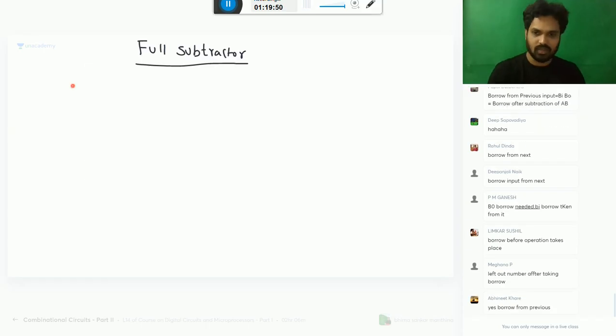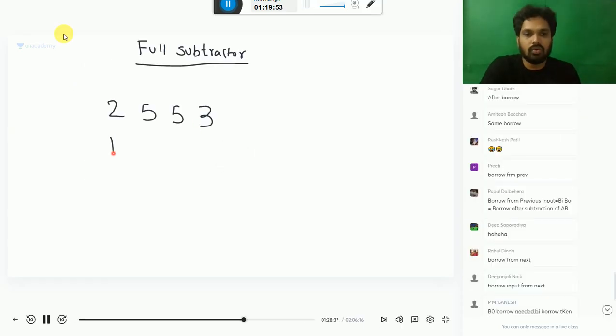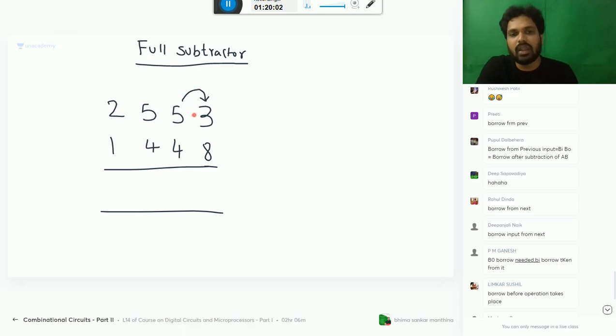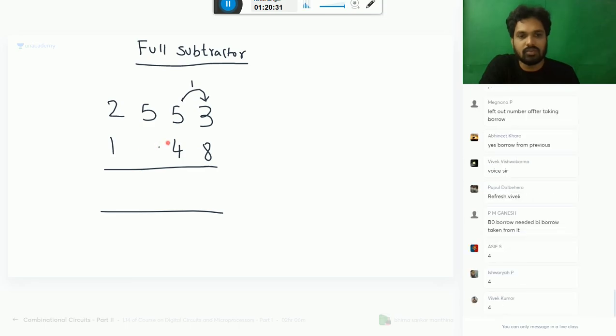Listen. Please listen first. Understand the concept properly. So you cannot take 8 from 3. You know this. Because of this, what do you do? You come here and ask him, please give some borrow. This fellow will give 1. Once he has given, he is left over with how much? One minute. Let me change the question a little.